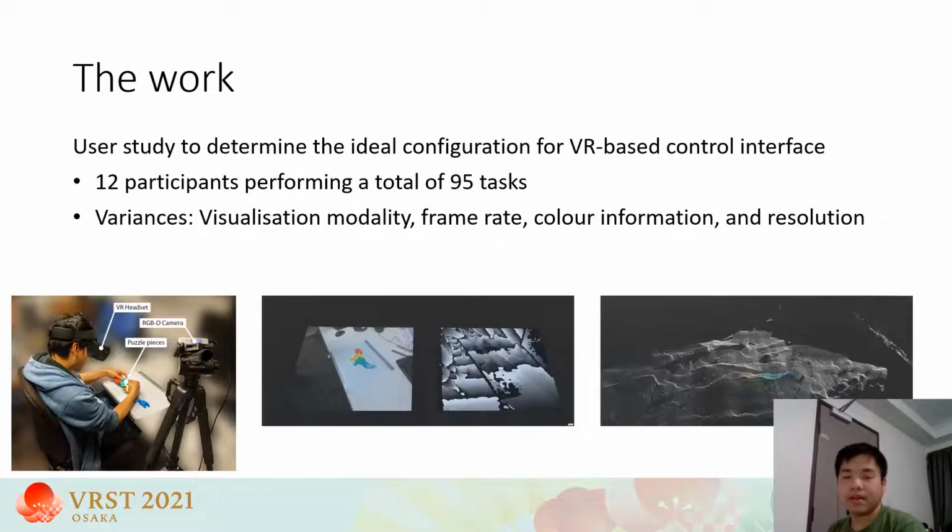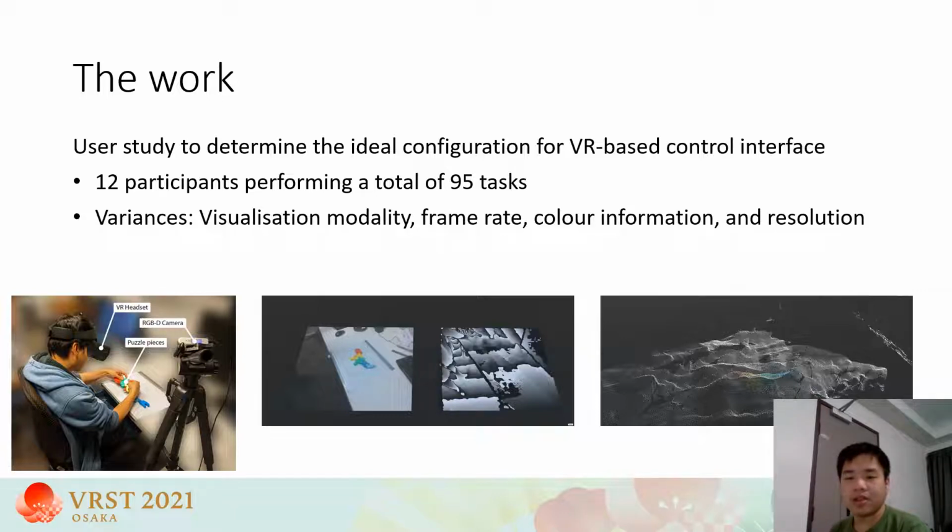In this paper, we conduct a user study to determine the ideal configurations for the VR-based control interface. The user study investigates the effect of real-time sensor data variances on humans performing straightforward assembly tasks in VR. Experimental results were collected from 12 participants performing a total of 95 tasks.